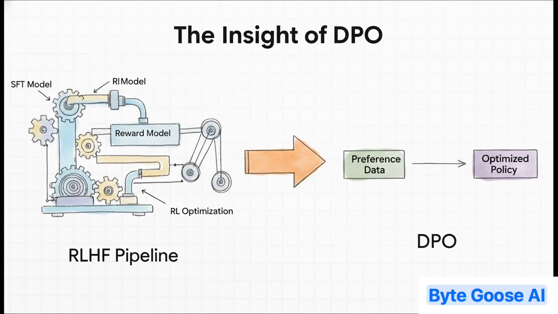And that one brilliant move collapses the entire complex RLHF pipeline into a single step. We're not doing this multi-stage dance anymore. We've basically transformed a difficult reinforcement learning problem into a much, much simpler classification problem. Just learn to classify which response is better.